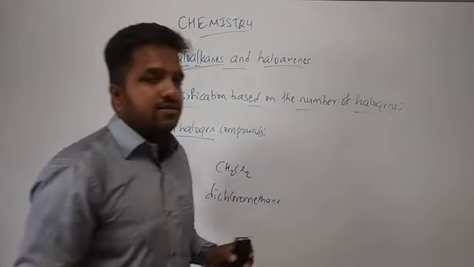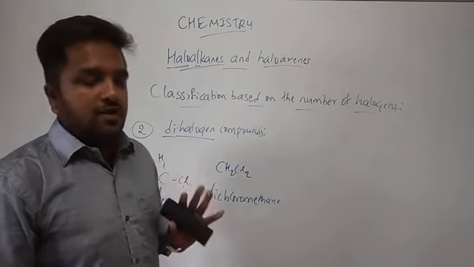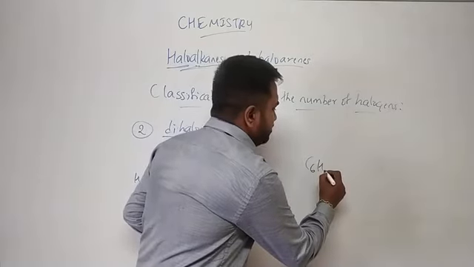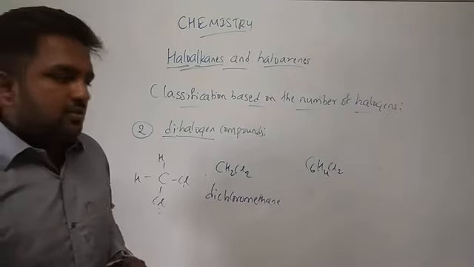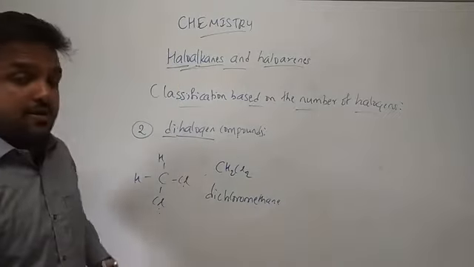The same benzene ring. Two hydrogens will be replaced by two halogens. Clear? So it is C6H4Cl2. Let me write the structure itself in order to understand the organic compound.